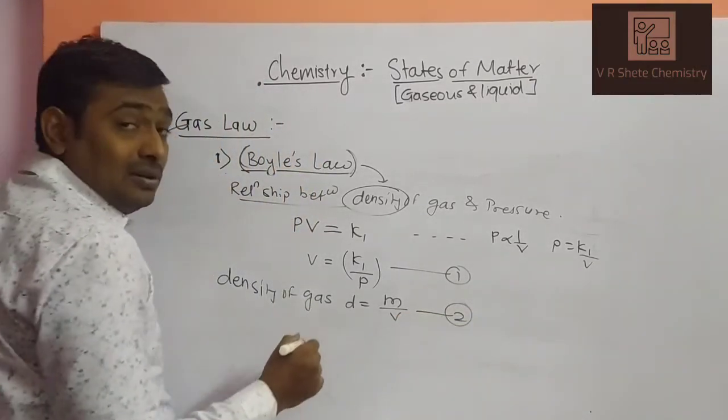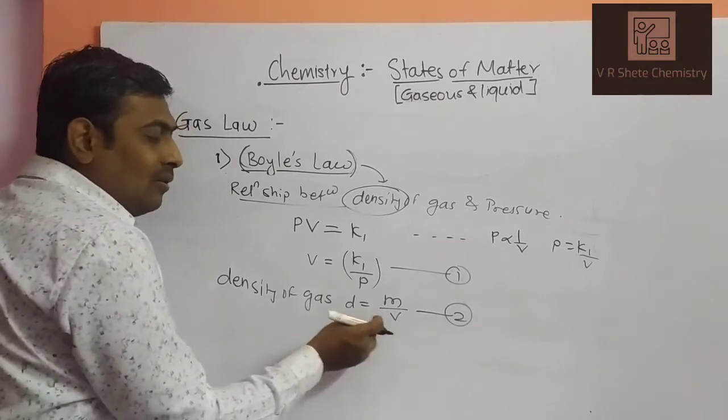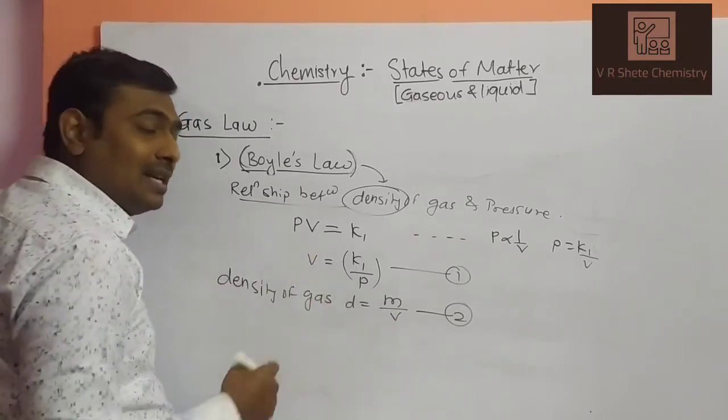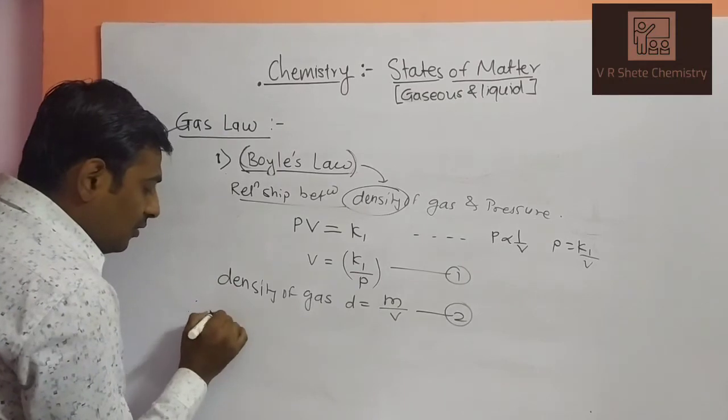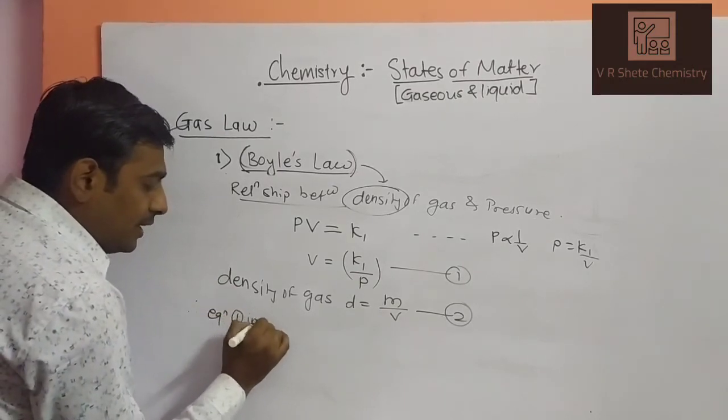Can I substitute the value of volume with the help of equation 1 in equation number 2?